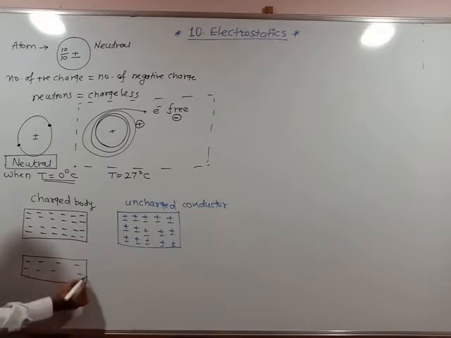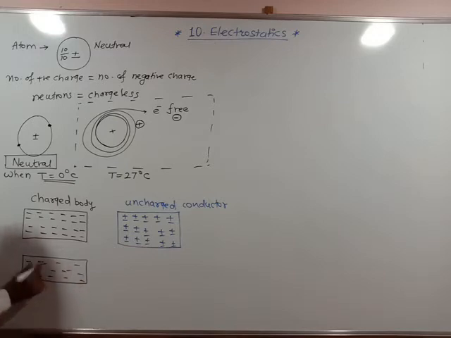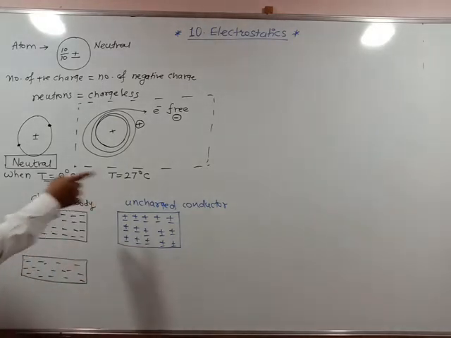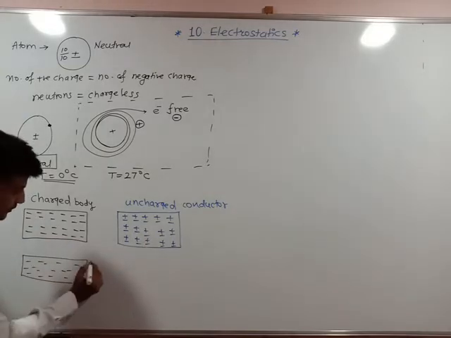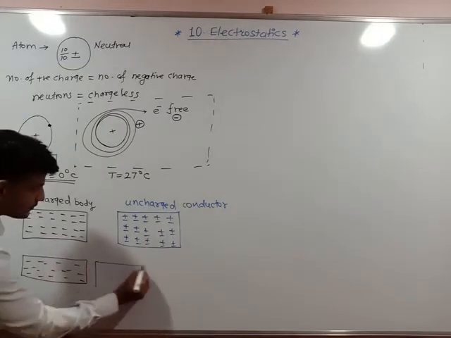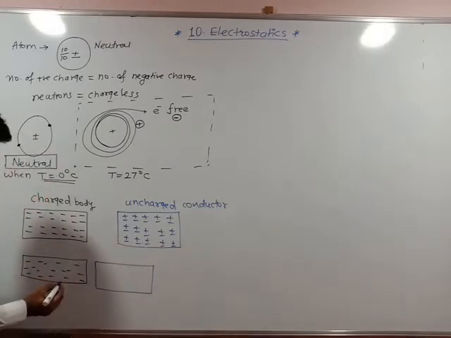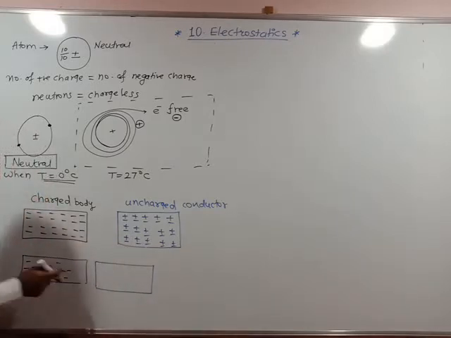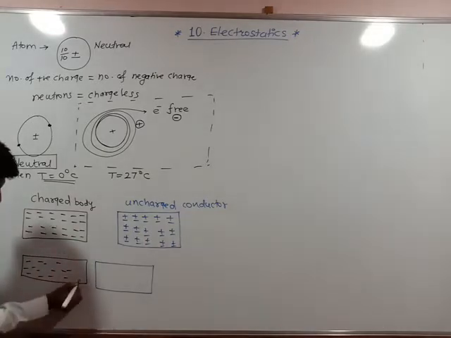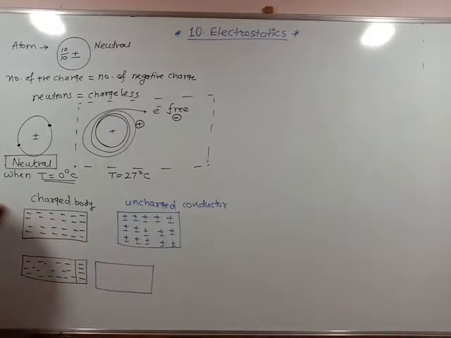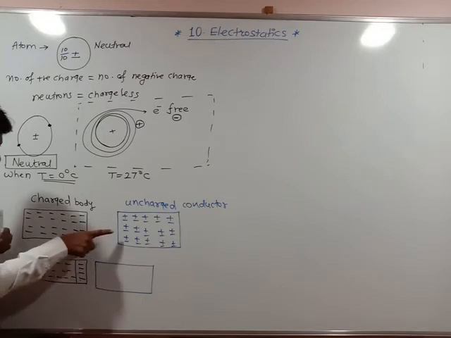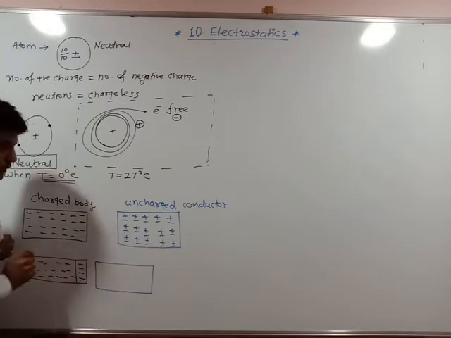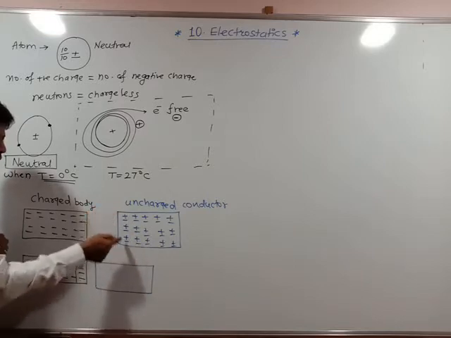Suppose these are the electrons of this charged body which is kept near this uncharged conductor. If it comes closer like this, what happens? There are negative charges on the boundary of this charged body, electrons on the boundary. Now, if it is kept near this uncharged conductor, can this electron attract this electron? No. These electrons attract some positive charges.